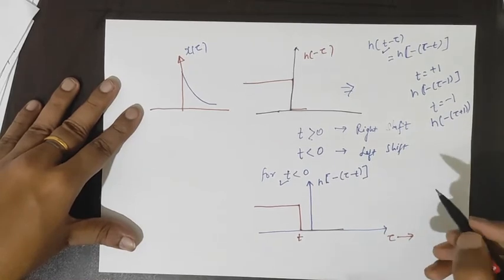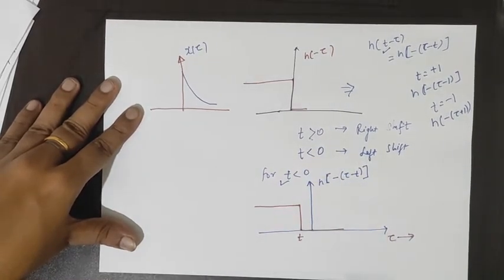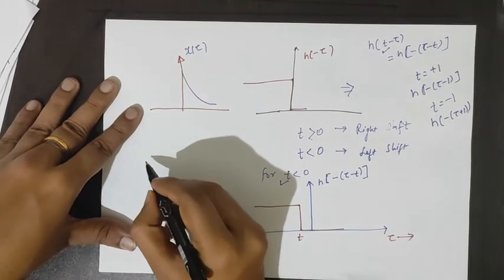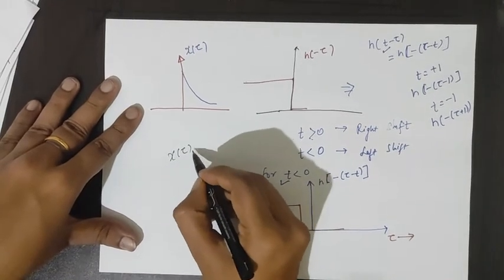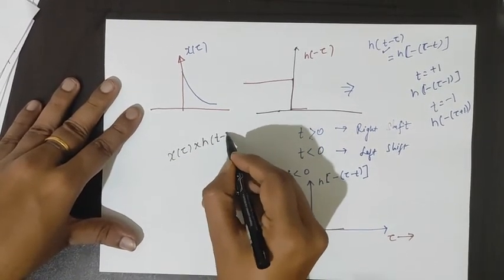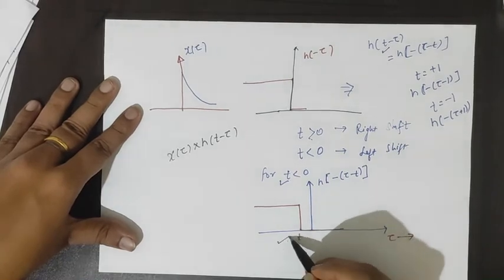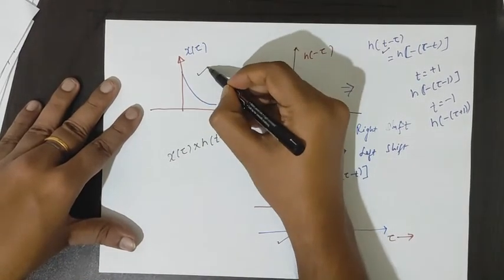Now our purpose is to find the product x(τ) times h(t-τ). Now we have obtained h(t-τ) and x(τ).